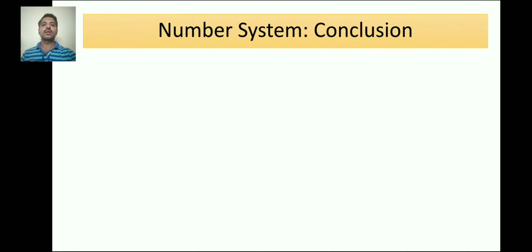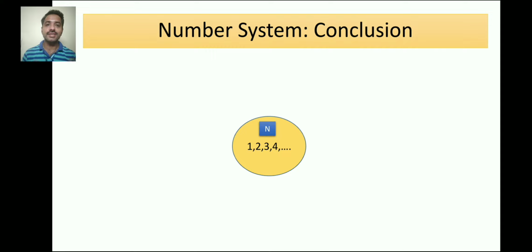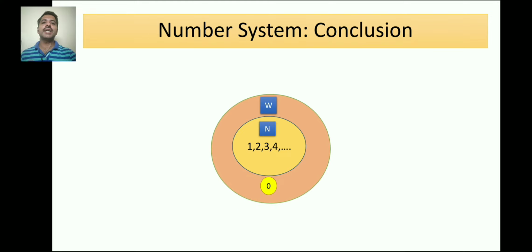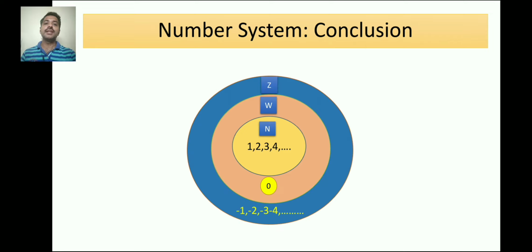Moving further, if I conclude this whole classification of numbers, at the initial level, we have taken a set of natural numbers starting from 1, 2, 3, 4 and so on, and if we add 0 to that, it becomes a new set W, that is the set of whole numbers. Then we include the negative numbers in this set, it became a new set which is the set of integers.